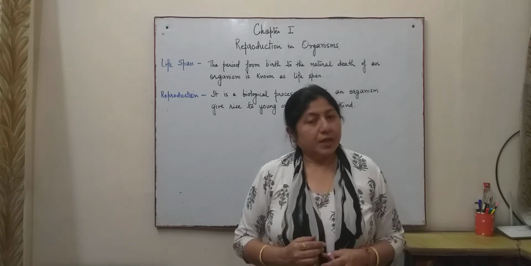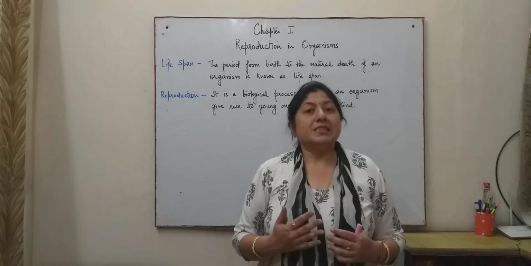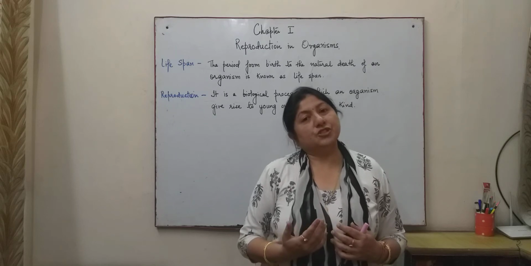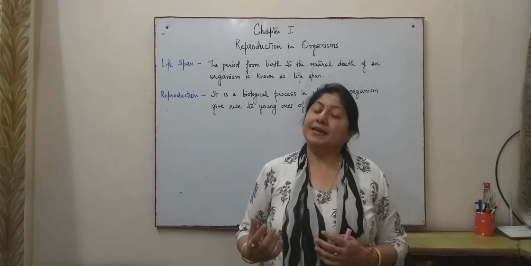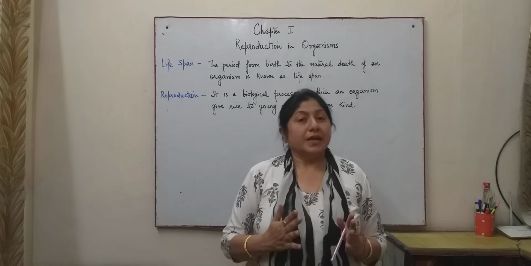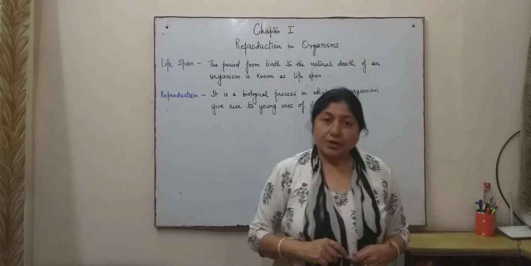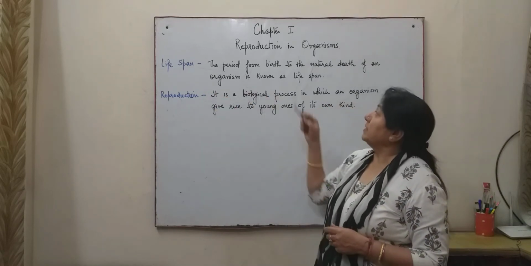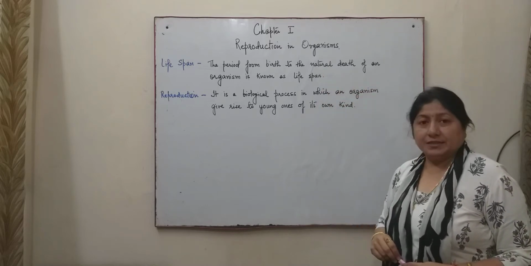of time. When we say they are living for a certain period of time, that is, they take birth, during which later on they develop and finally they die. So what do we call that period from the natural birth to the natural death? That is known as the lifespan. So lifespan is the period from birth to the natural death of an organism.